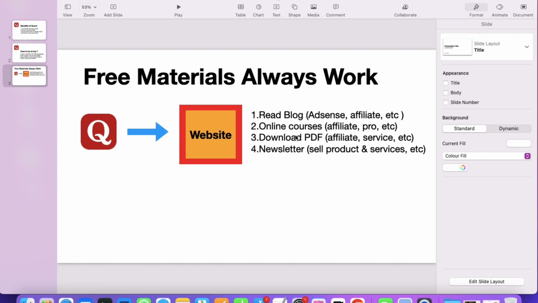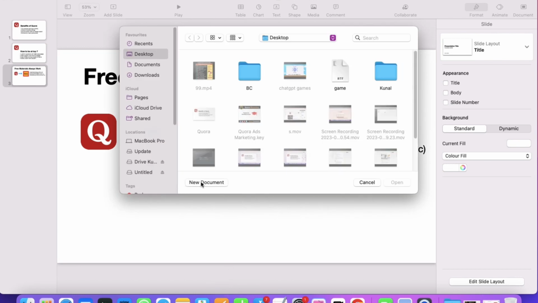For example, if your product is related to fitness, or let's say it's related to weight loss, what you can do is simply create, you all know that in Microsoft they have Microsoft Word, okay, and in MacBook we have Pages.